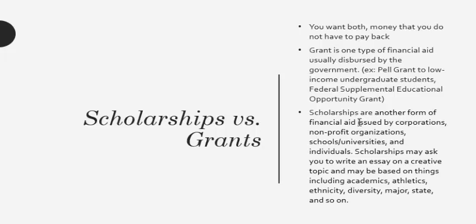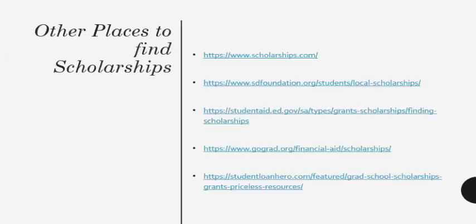And scholarships may ask you to write an essay on a creative topic and may be based on things including academics, athletics, ethnicity, diversity, major, state, and so on. For example, on the My Alliant portal, some of the scholarships have to do with specific research that you may be doing, diversity factors, how you feel about the Alliant pillars, how you feel about the mission statement, things like this. I would also encourage you to look for scholarships in San Diego in general and in Southern California in general, because you're probably eligible for more than you're aware of.